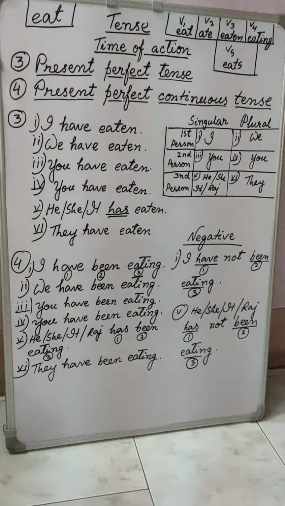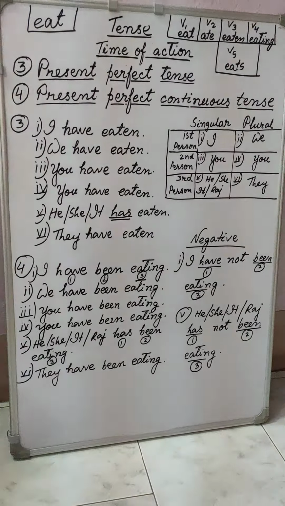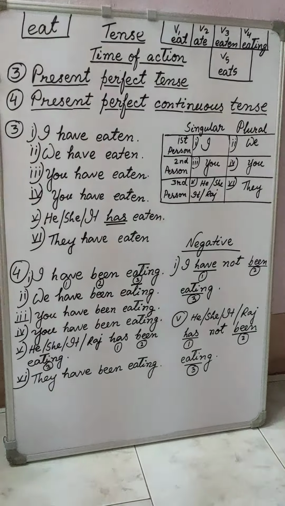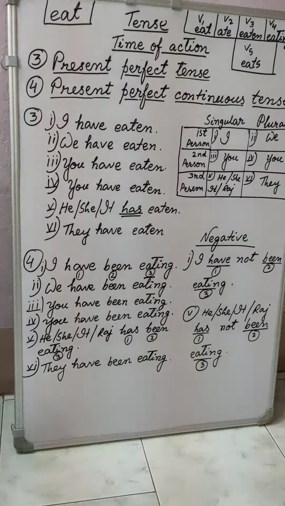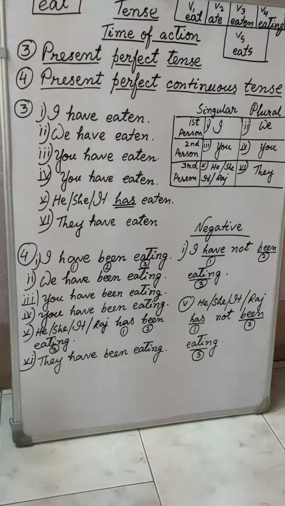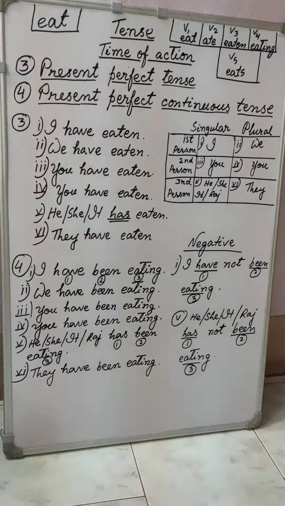So I have, then not, then been eating. Then again he, she, it, Raj has, this is the first verb, and always after the first word you put the negative word.